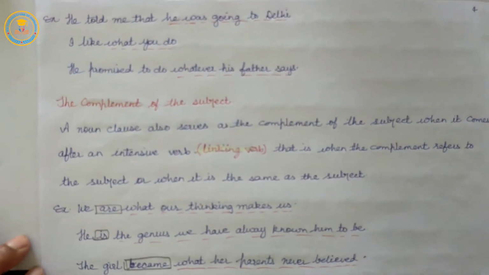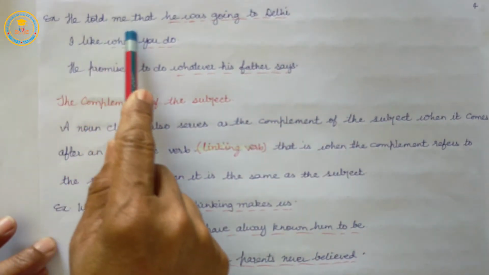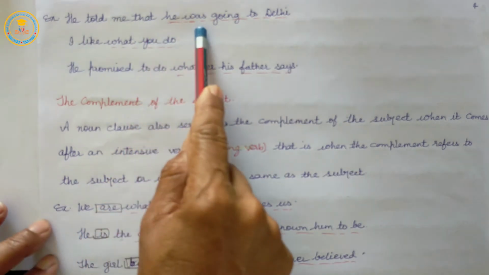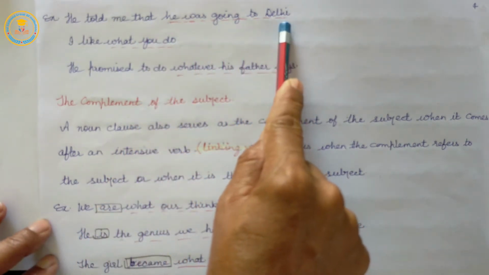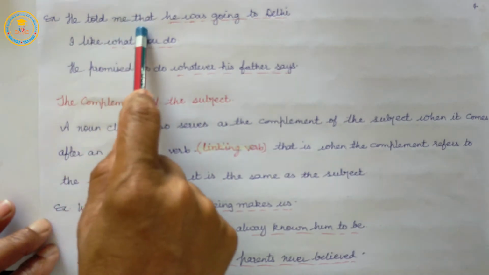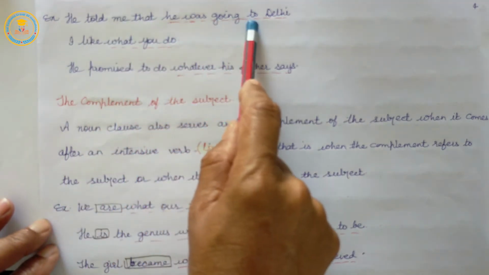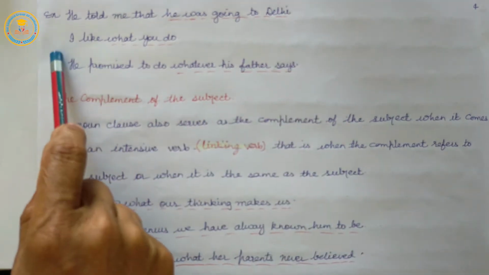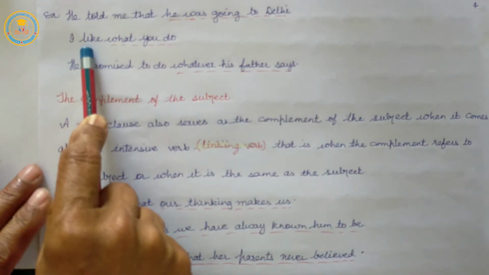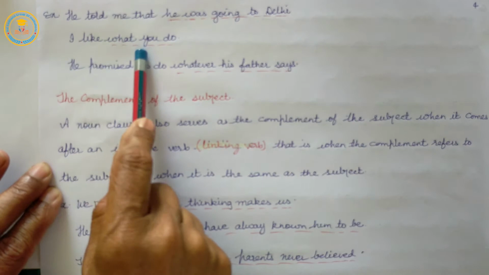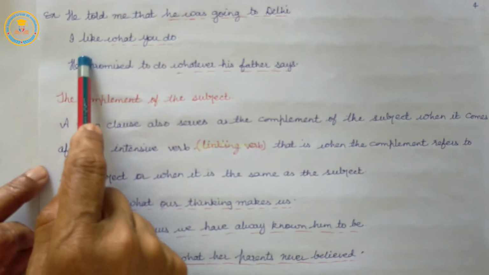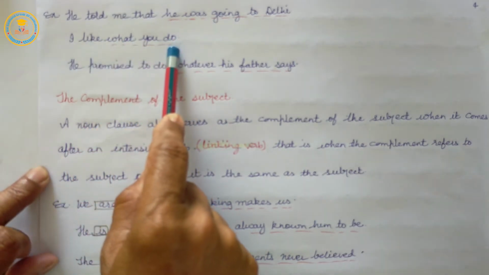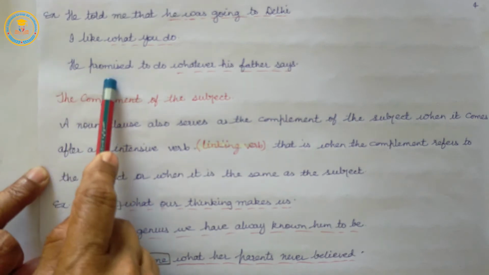Example: he told me that he was going to Delhi. He was going to Delhi. I like what? I like what you do. He promised to do what?